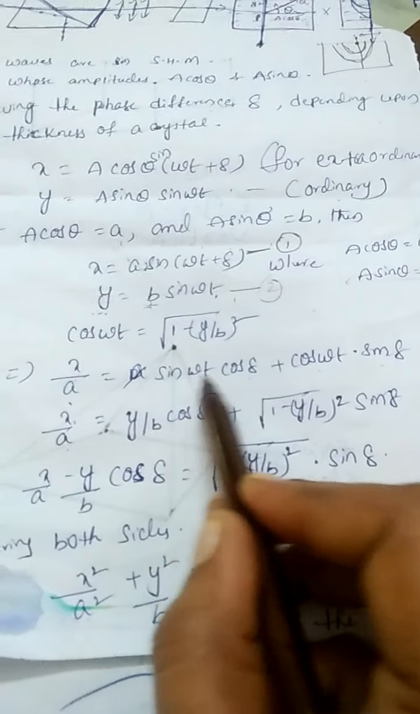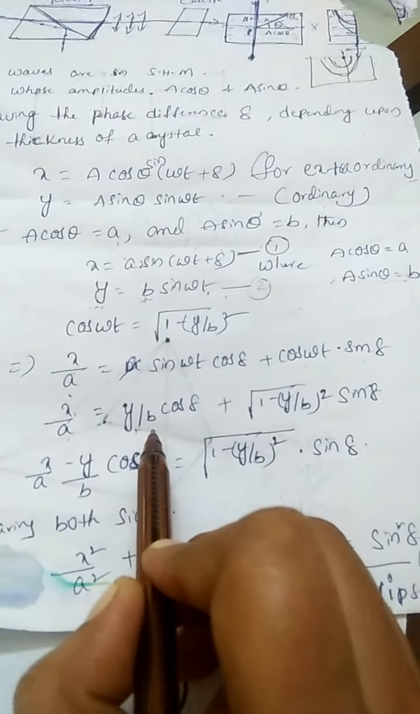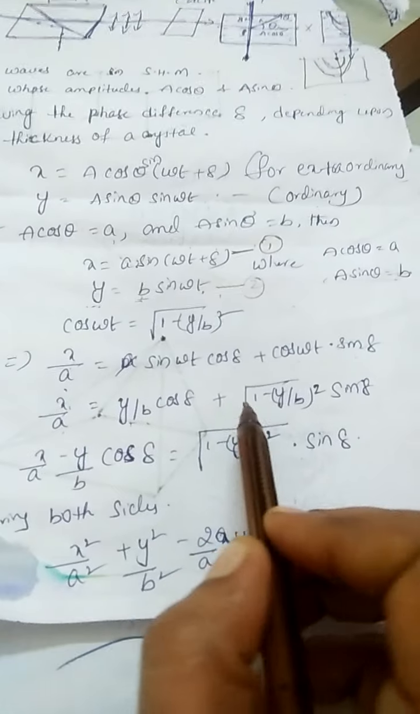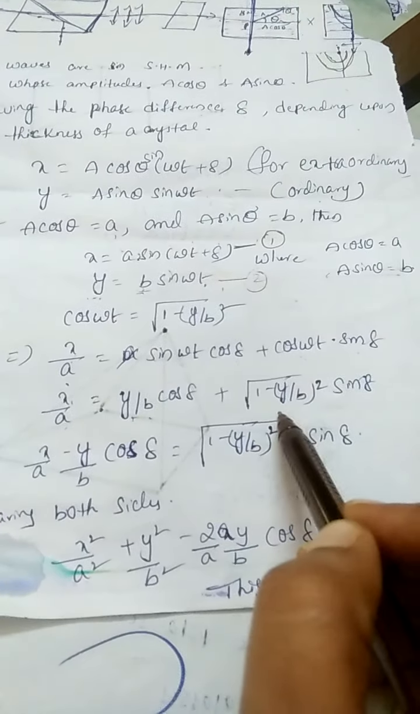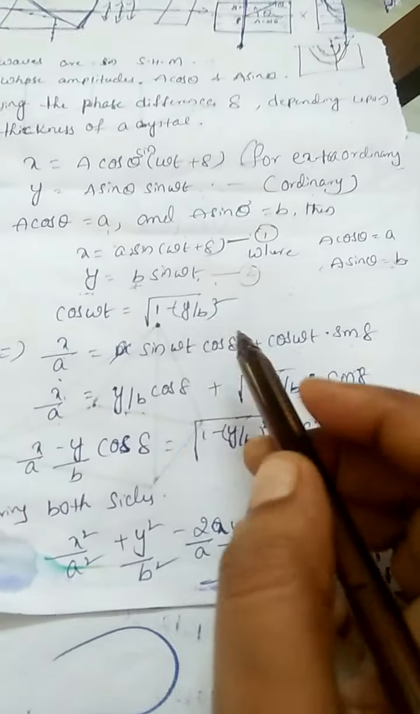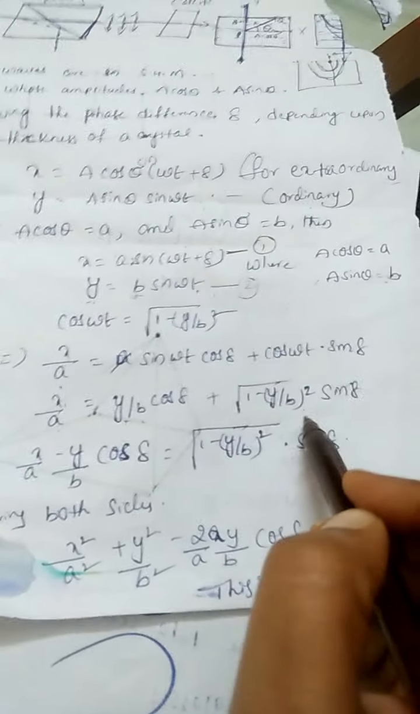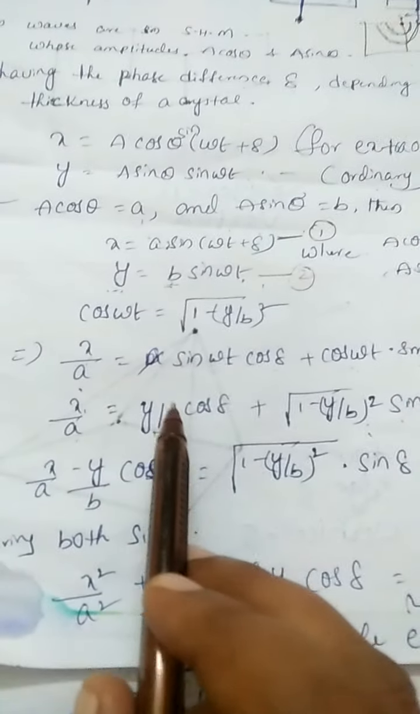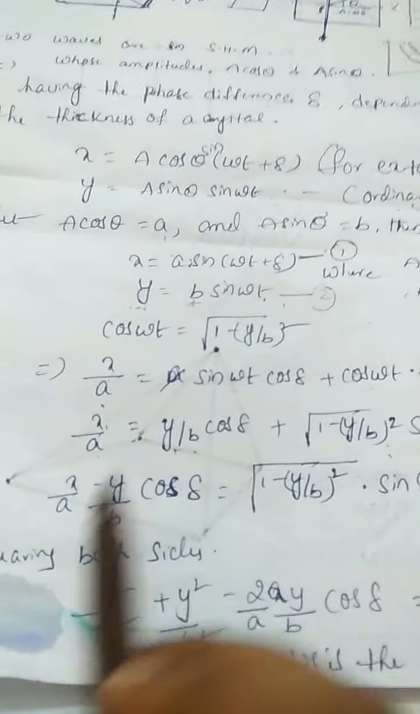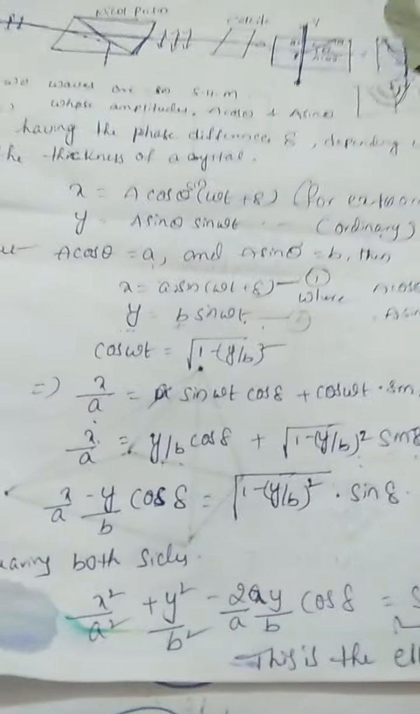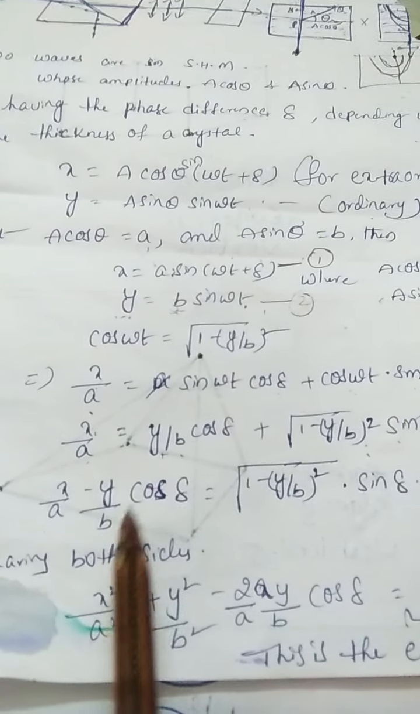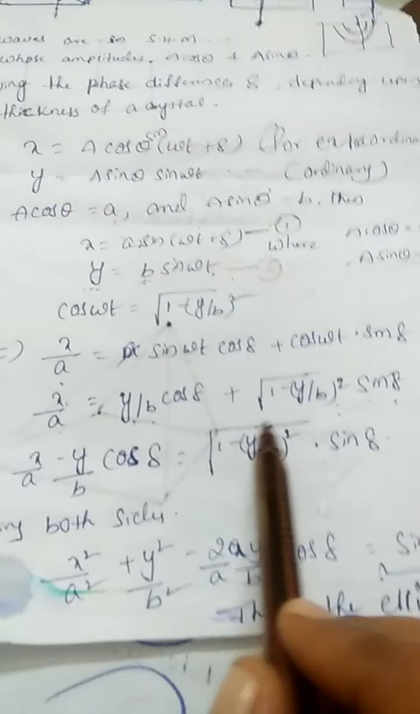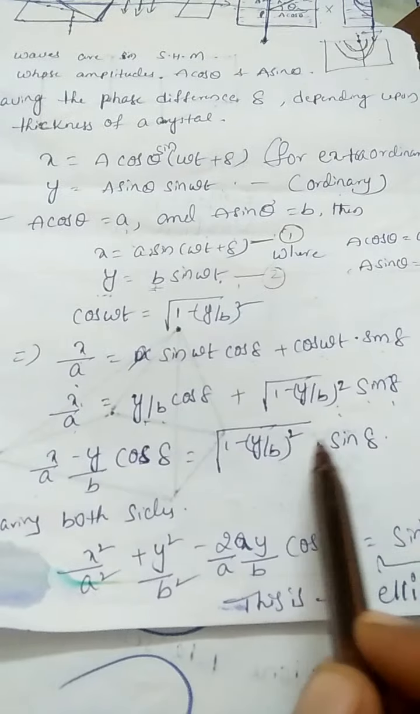In place of sine omega t, we replace with y by b into cos delta plus, under root, cos omega t can be written as under root of 1 minus y by b whole square, and the remaining term is sine delta. If it is taken to the left side, its sign becomes minus. So x by a minus y by b cos delta is equal to under root of 1 minus y by b whole square into sine delta.